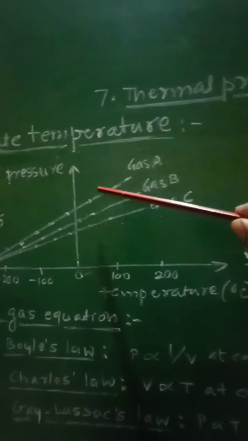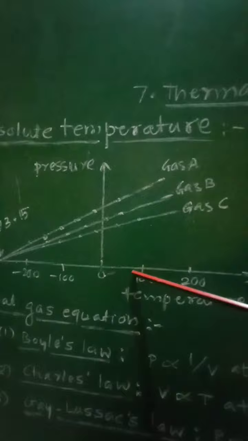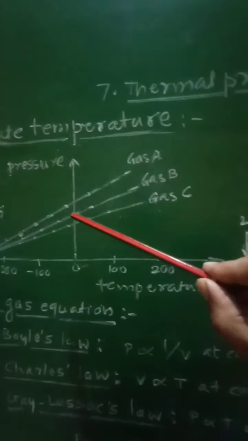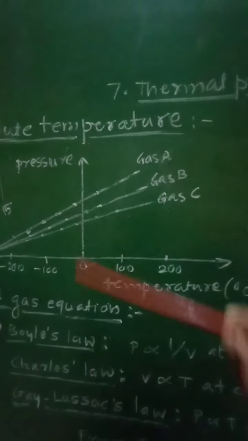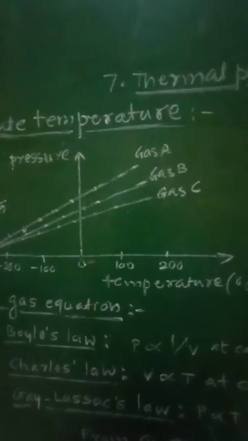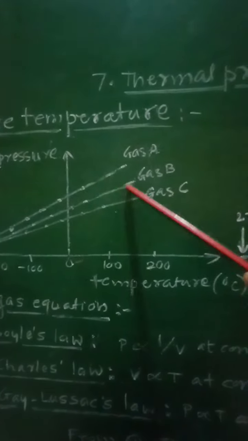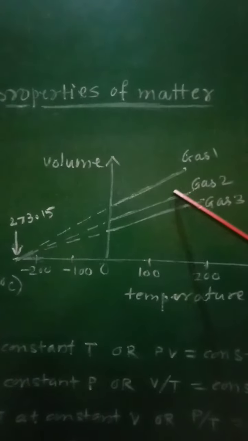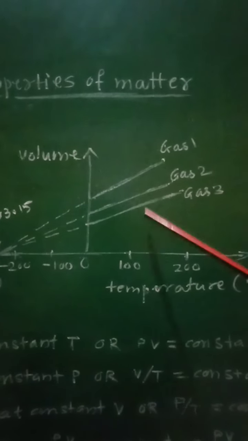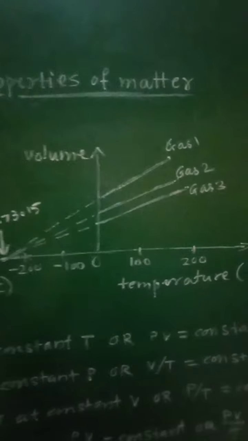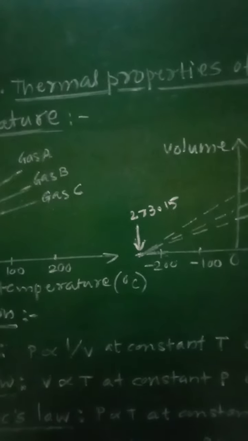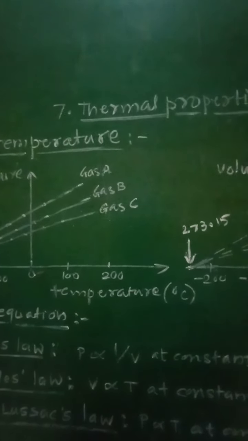The nature of the graphs are as shown, and from this it is clear that for different gases the graphs of pressure against temperature are straight lines. Similarly, for different gases, the graphs of volume against temperature are straight lines. But for both these graphs, these straight lines will not pass through the origin O.